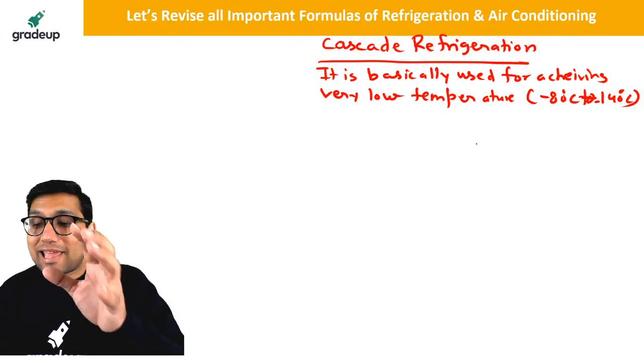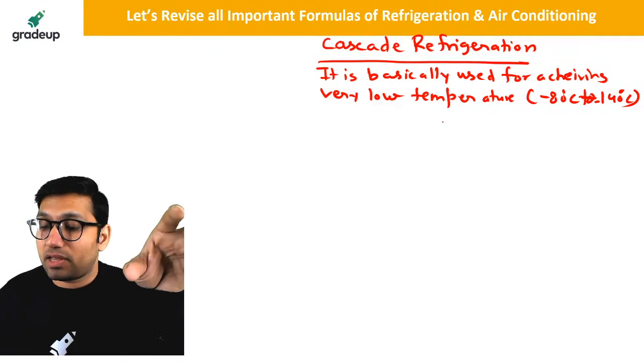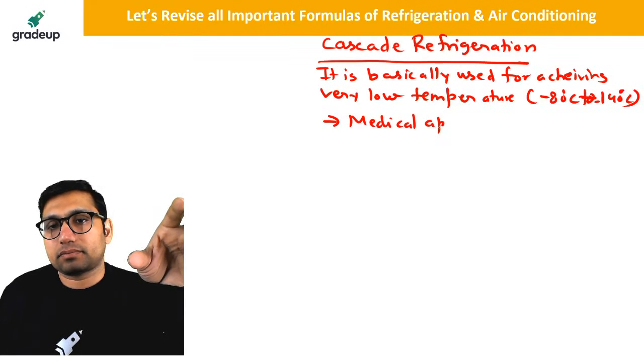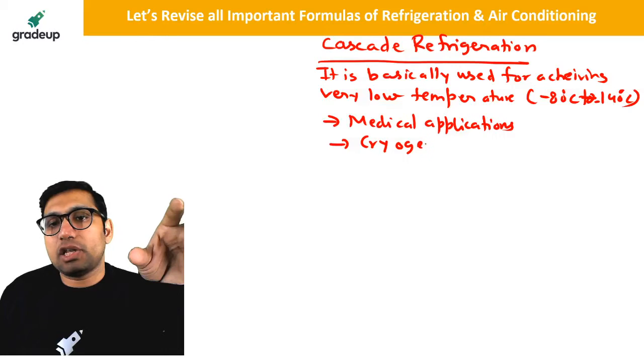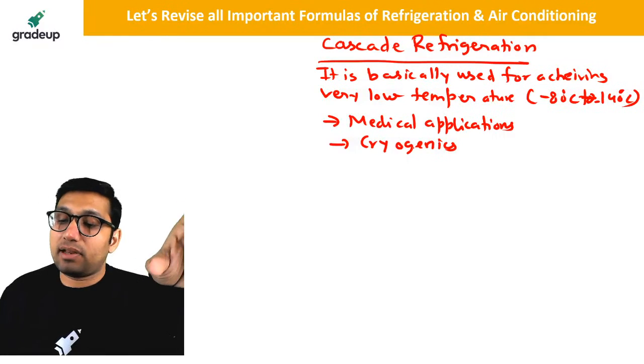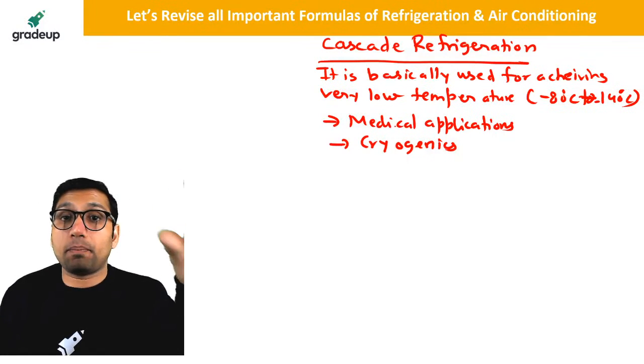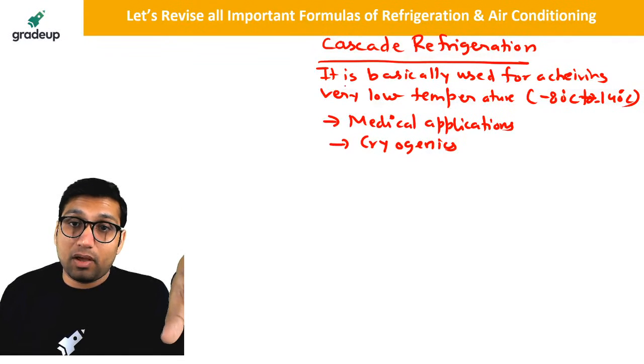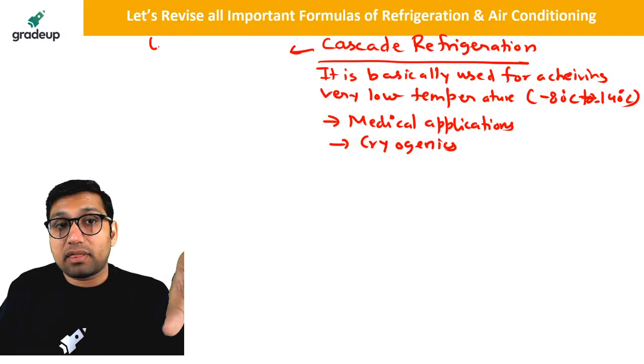This low temperature can be achieved by cascade refrigeration. This low temperature is required in medical applications and cryogenics. In medical applications, your DNA, RNA, blood samples and blood cells are preserved at very low temperature. So cascade refrigeration is basically used for ultra low freezers.